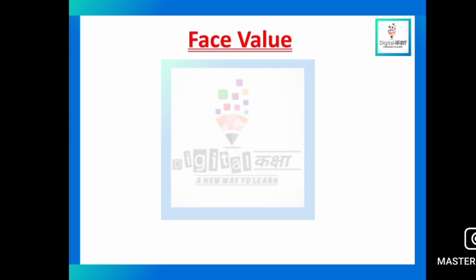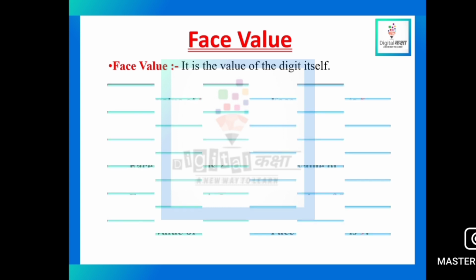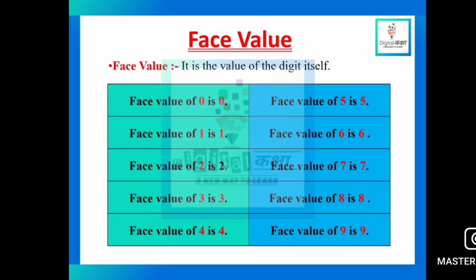Now, what is face value? Let's see. Face value is basically the value of the digit itself, how a digit looks like. Here we have the examples. Face value of 0 is 0, face value of 1 is 1, face value of 2 is 2, 3 is 3. As you can see, from 1 to 9 the face value is the digit itself.